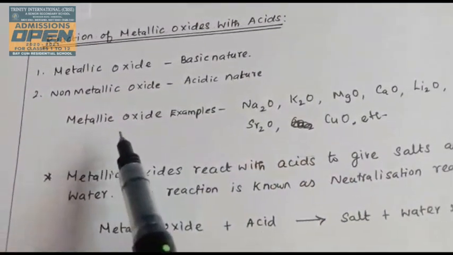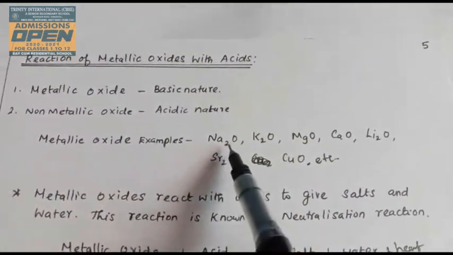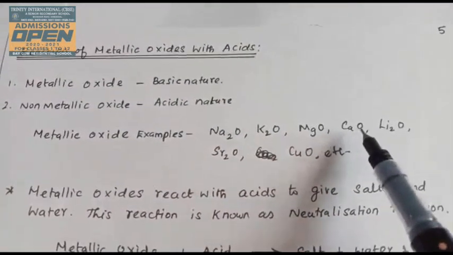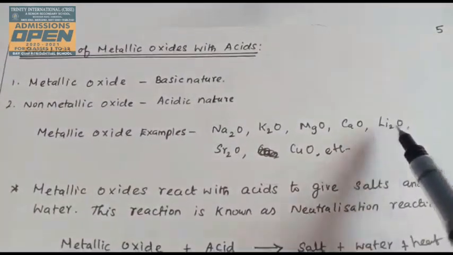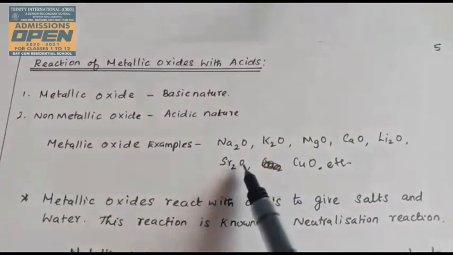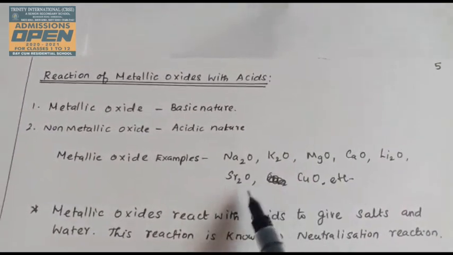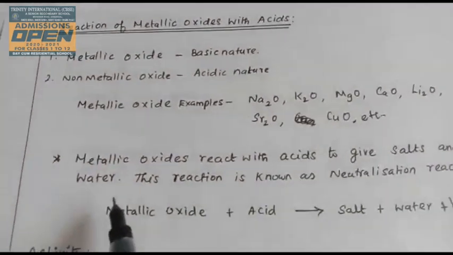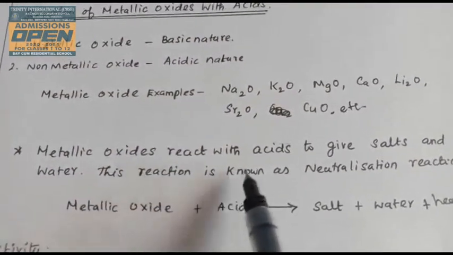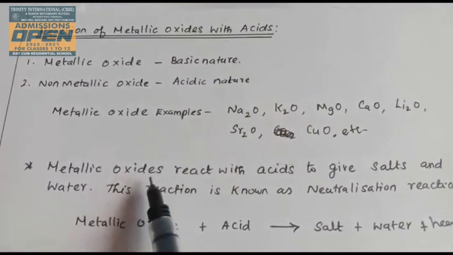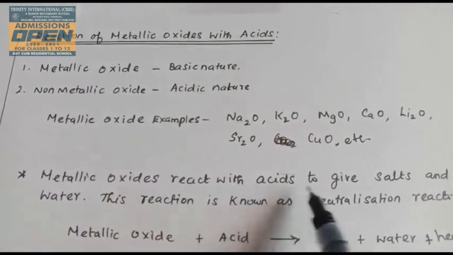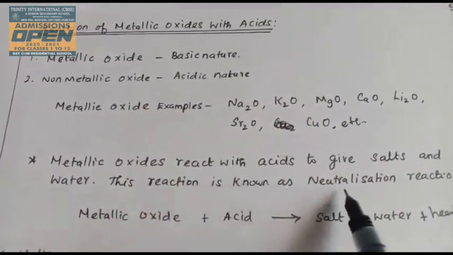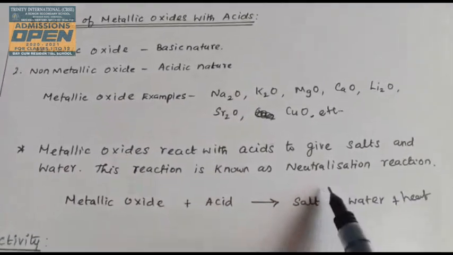Some common examples of metallic oxide: sodium oxide Na2O, potassium oxide K2O, magnesium oxide MgO, calcium oxide CaO, lithium oxide Li2O, strontium oxide SrO, copper oxide CuO. So these are all common examples of metallic oxides. Now we will come to the topic: metallic oxide reacts with acid. So generally metallic oxide, what is the nature? Basic nature, reacts with acid to give salt and water. This reaction is known as neutralization reaction. This is also a neutralization reaction.